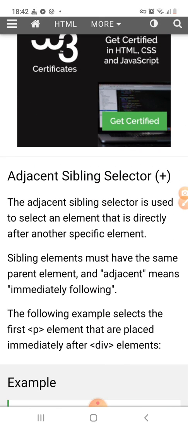Next is the adjacent sibling selector. The adjacent sibling selector is used to select an element that is directly after another specific element. Sibling elements must have the same parent element, and adjacent means immediately following. So the adjacent sibling selector selects the immediate sibling of that element.